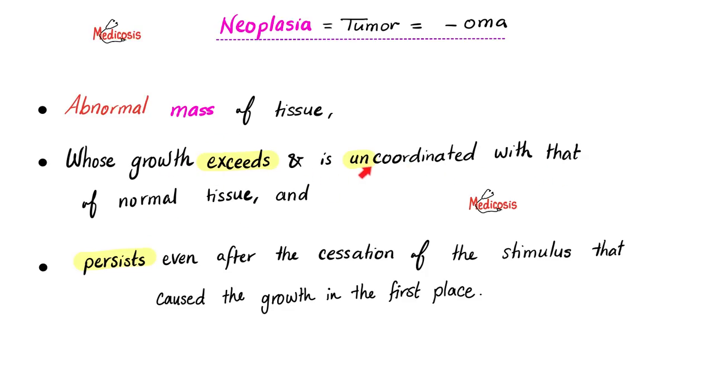We cannot say the same thing about hyperplasia. Hyperplasia does not exceed and is not uncoordinated with that of normal tissue. Hyperplasia does not persist after you remove the stimulus. But neoplasias do persist even after the original stimulus is no longer there. For example, suppose that I smoked and smoked until I developed small cell lung cancer. If I stop smoking today, do you think that the small cell lung cancer will simply leave the chat? No, it's not going to happen, because neoplasias persist even after cessation of the original stimulus that caused the growth in the first place.